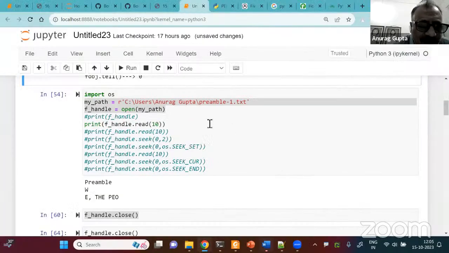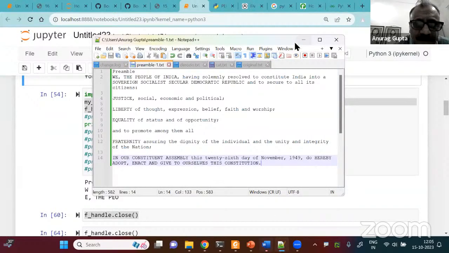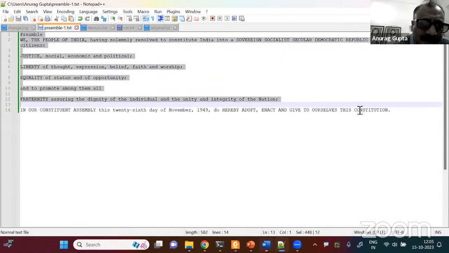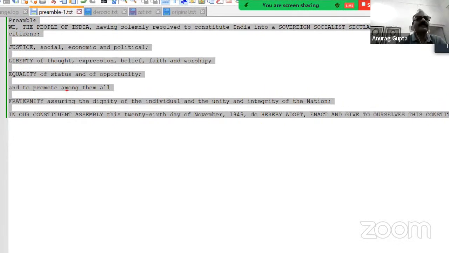Now I have a file called preamble1.txt. I will show it to you. This is the file on my computer, which I created for this purpose only. It contains the preamble to the Indian Constitution, and it has these lines. Let me just highlight it. So this is my file.